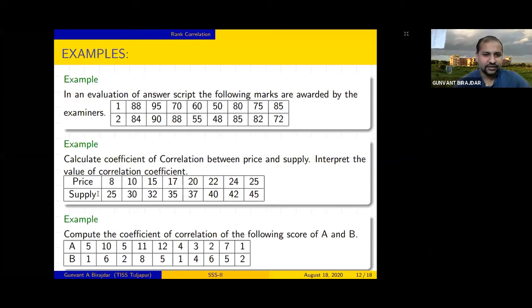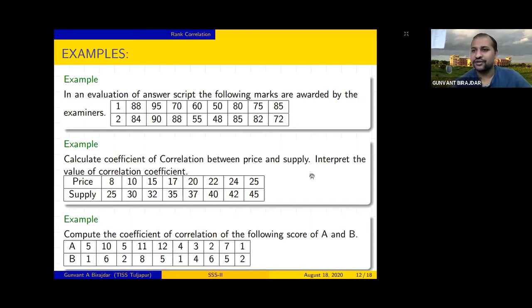If you are interested in seeing whether there is a relation between price and supply or not, right? So here prices are there and supply is there. If your R is coming to -1, you can say that there is a negative correlation between price and supply. If it is positive, you can say that there is a strong positive correlation between price and supply.